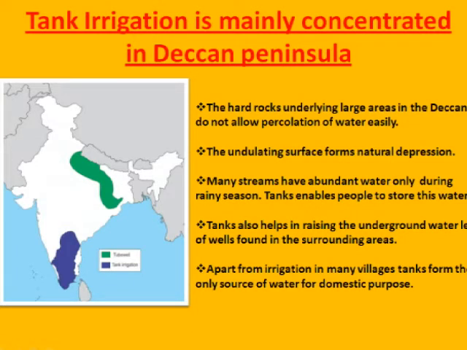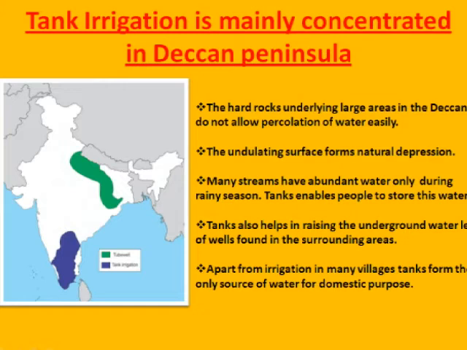Apart from that, irrigation in many villages, tanks is the only source of water for any kind of domestic purpose or work. These are the 5 points for why tank irrigation is mainly concentrated in the Deccan Plateau region. Please write them down as it is one of the very important questions that comes in ICSE.